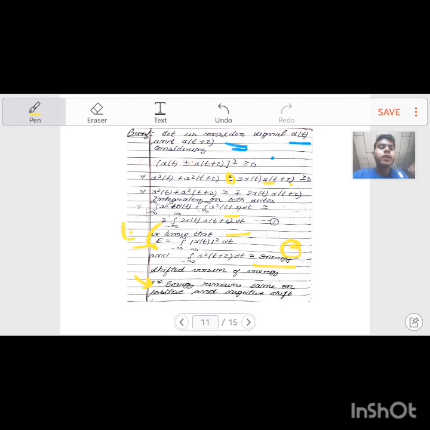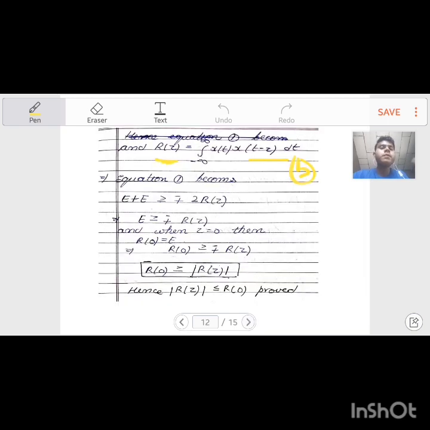We get the equation E plus E greater than or equal to minus-plus 2 r(tau). Here the 2 and 2 get cancelled.